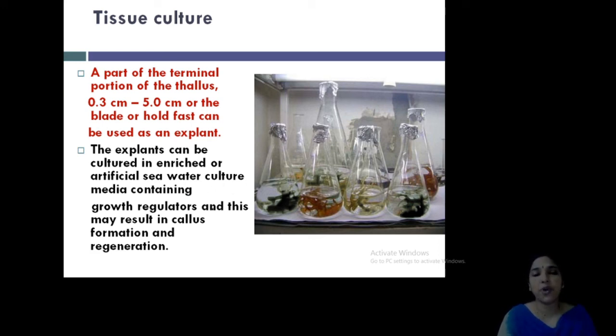Then callus formation. Callus is the undifferentiated mass of tissue developed from the first small piece of explant that we are putting. A bunch, a growth is formed. Okay. From that you can cut it and put it again, transfer to another beaker, another test tube, and it will again grow. So a huge culture you can prepare from a small part of the filament, that is the explant.